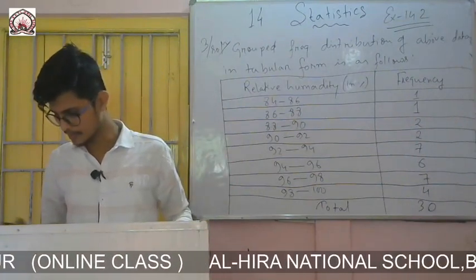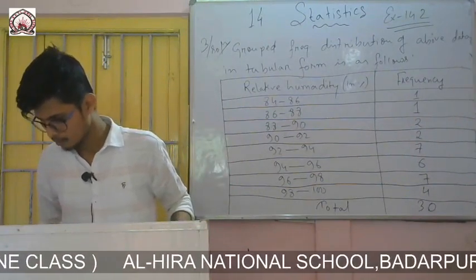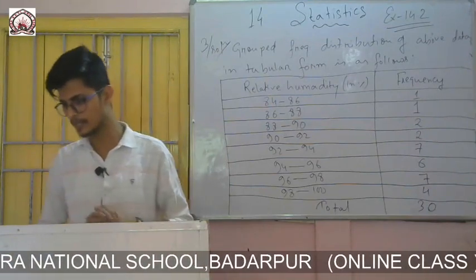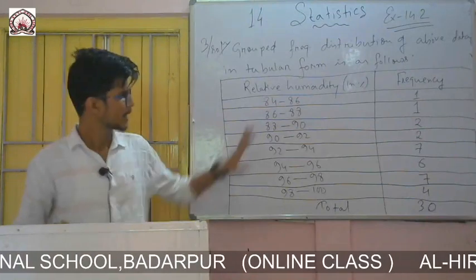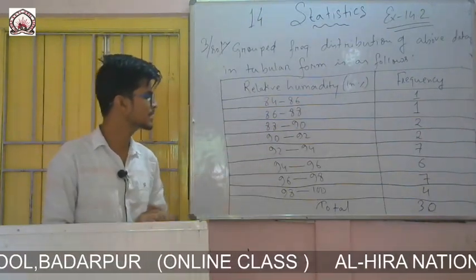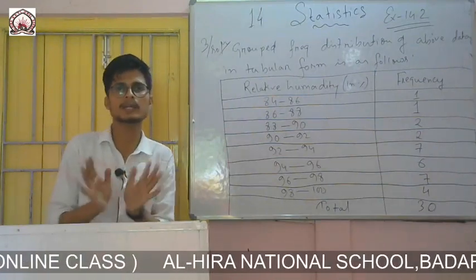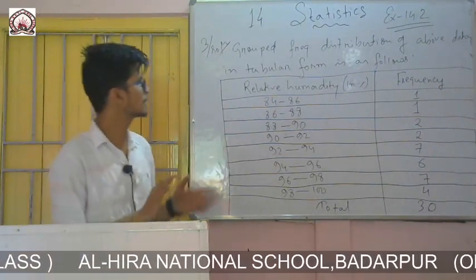So now the question is, after constructing the table, which month or season do you think this data is about? In this observation you see that the humidity is very high, and humidity is high only in the rainy season. So the answer will be rainy season.